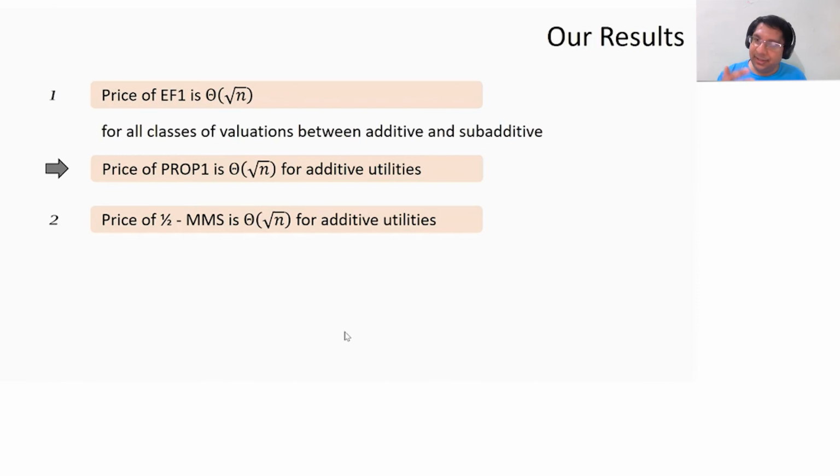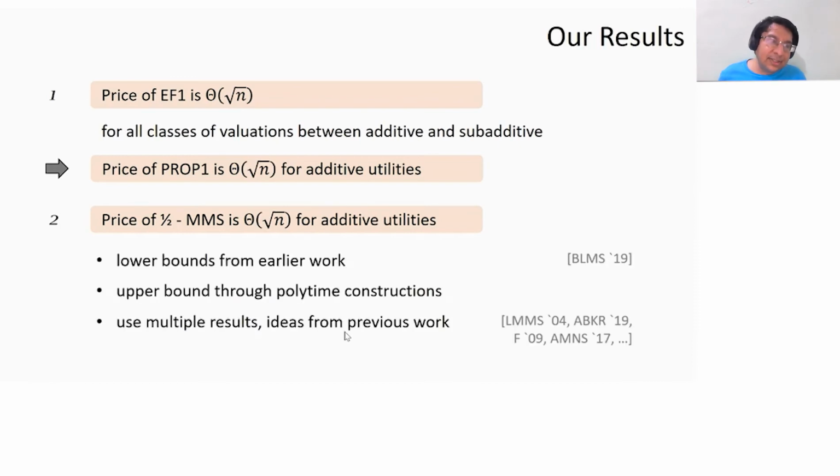Okay, so for additive utilities, we show the same results. We show theta square root n bound. I should mention that the lower bounds are basically from earlier work. So our contribution is to the upper bounds. All our upper bounds are obtained through polytime construction. So it's constructive, efficiently constructive in polytime. And our work uses multiple results and ideas from previous work, which I'll talk about. So these are our results.